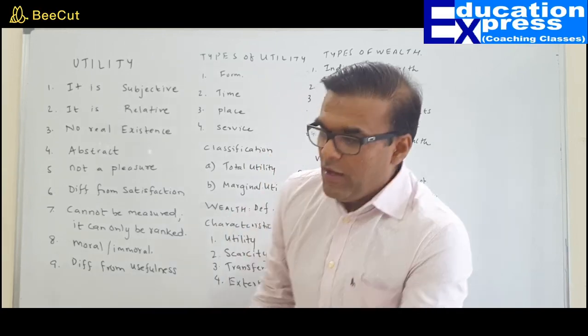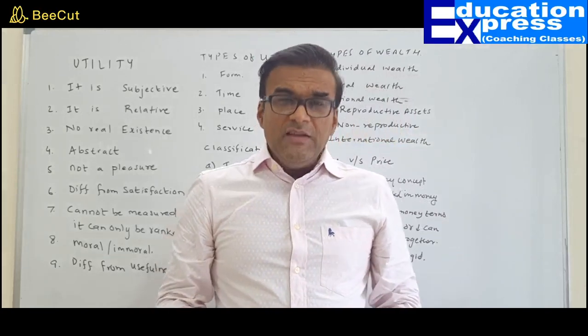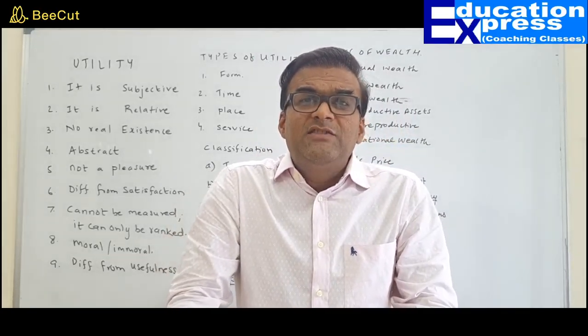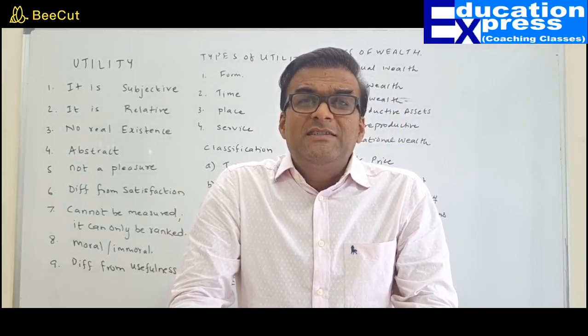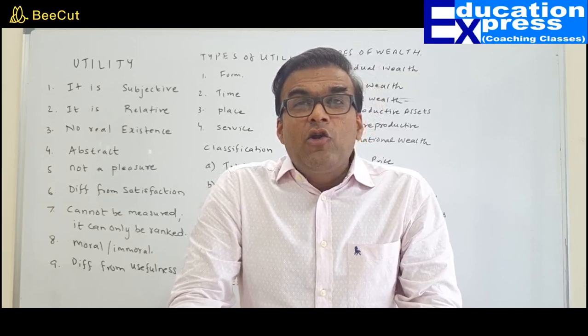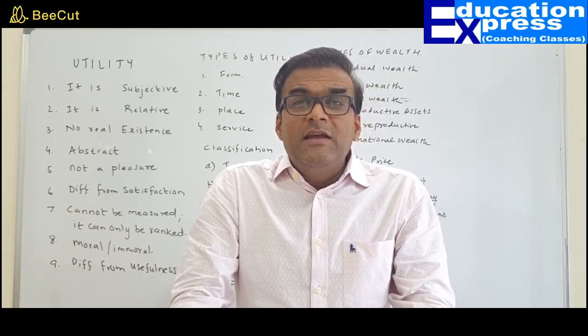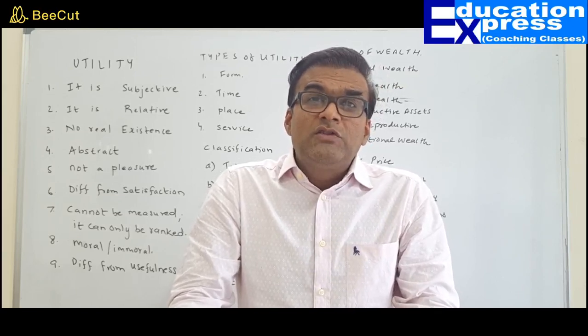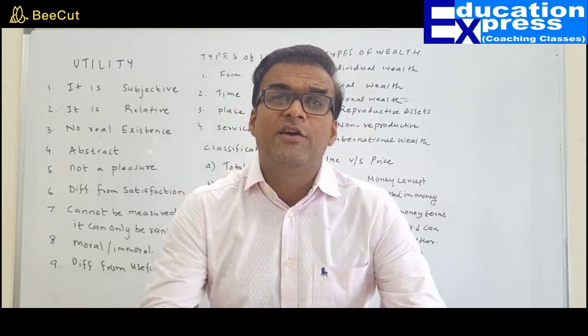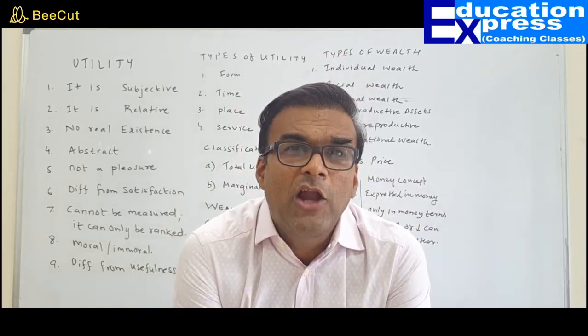So why? Very simple. Whether a thing possesses utility for you, whether it will give you satisfaction or not, it is a psychological concept. It is a psychological decision. For example, someone who was used to drinking, a drunkard, that means addicted to alcohol.